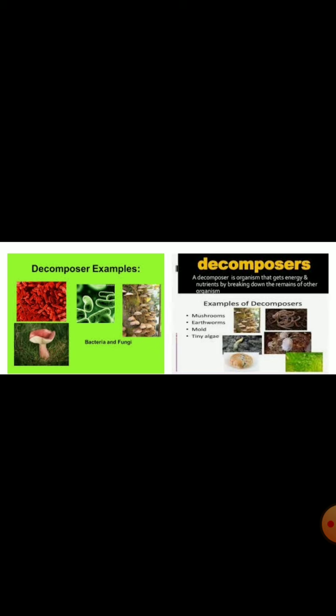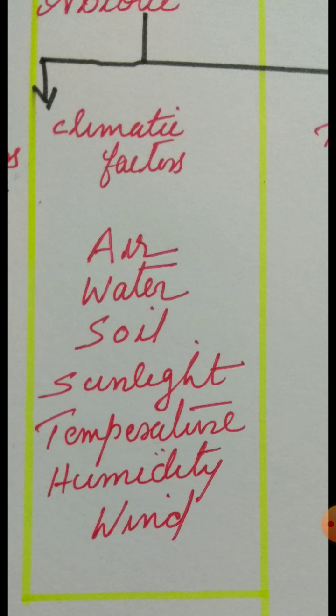So the biotic factors in an ecosystem are producers, consumers, and decomposers. Now the next category of an ecosystem is abiotic factors. The abiotic factors include air, water, soil, then sunlight, temperature, humidity, wind. These are the abiotic factors. Non-living things in the environment are called abiotic components. And each of these has a specific influence on the life process of all the organisms.